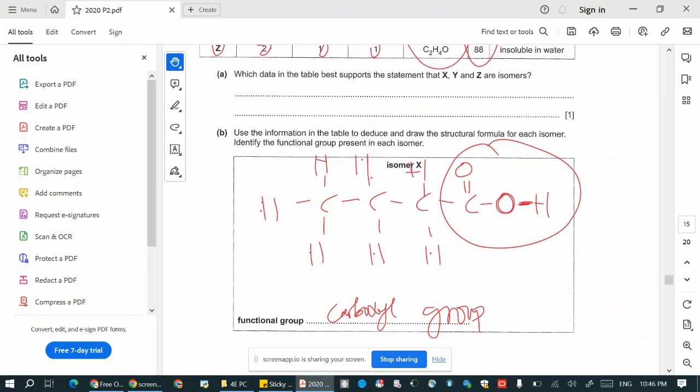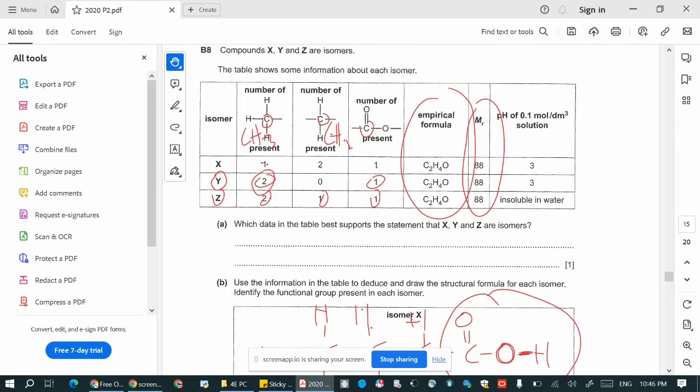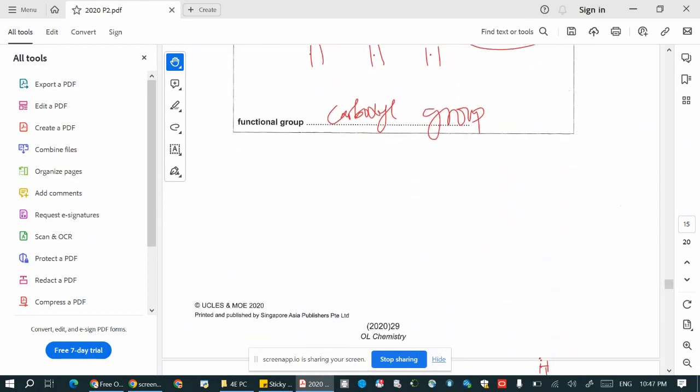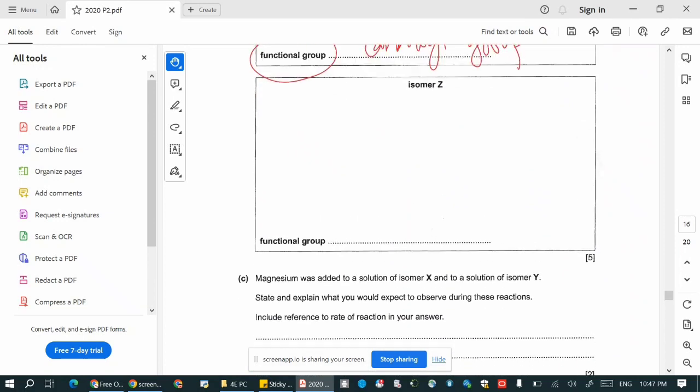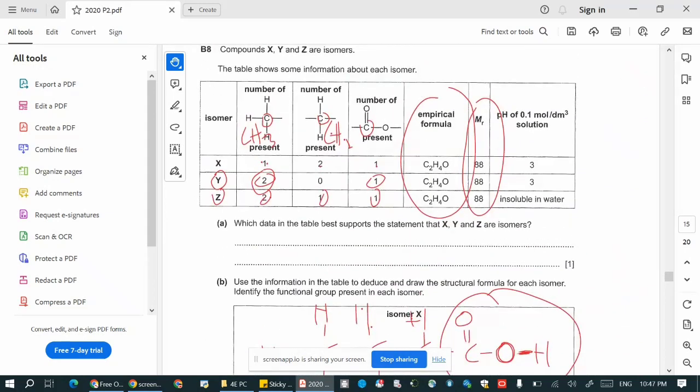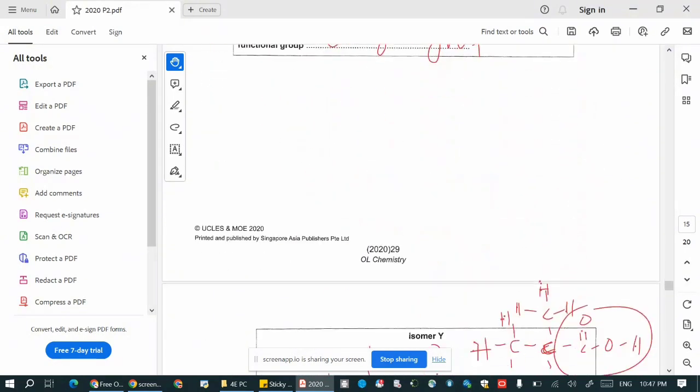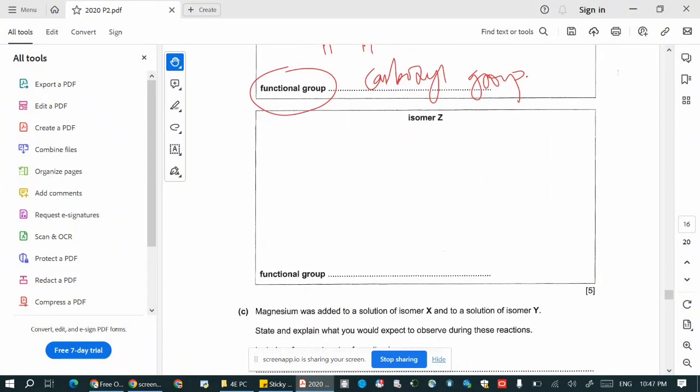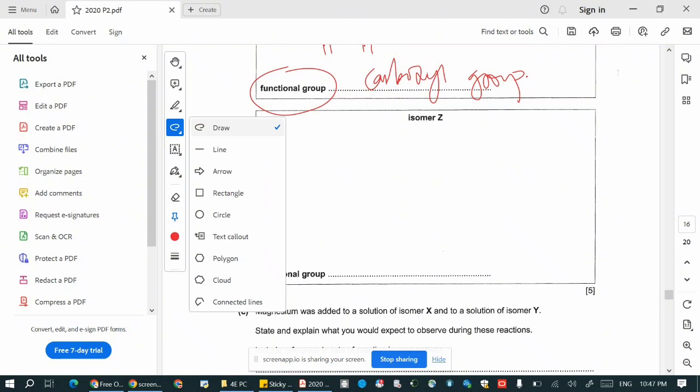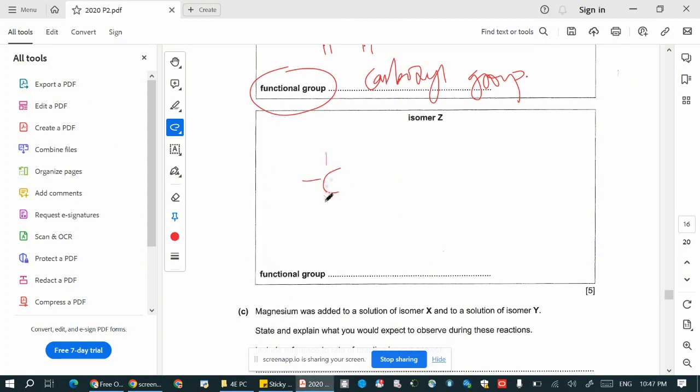Let's look at isomer Z. It has 2 CH3, 1 CH2, and 1 COO. Again, 2, 1, 1. So I have 2 CH3, but the 2 CH3 cannot be drawn next to each other.